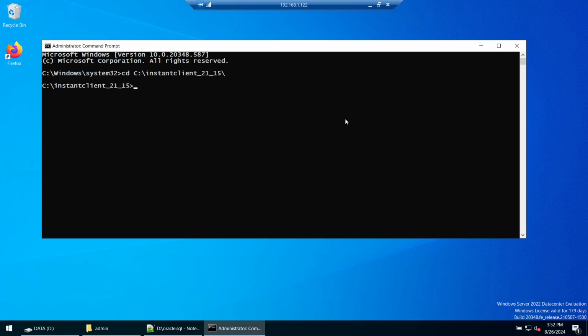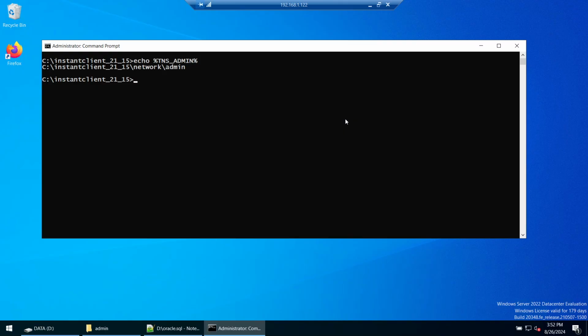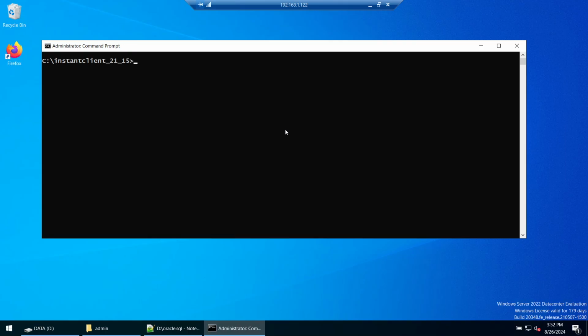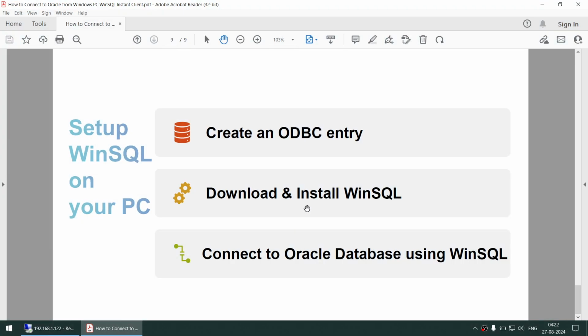Yeah, clear. Now, just before doing something, let me verify that the TNS admin has been set to our desired path. You can see it has been set, and the path shows the C drive instance. So that looks good. The next part is installing the ODBC driver. So this is where we have reached now.